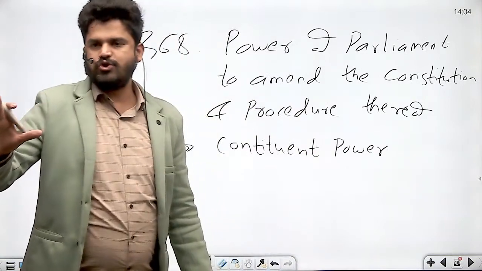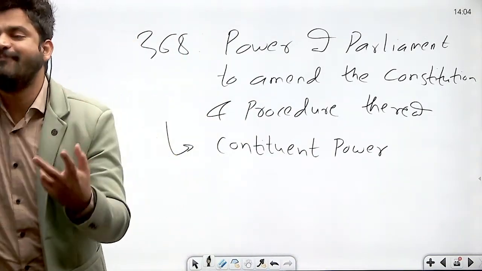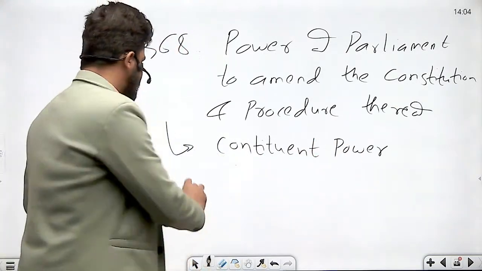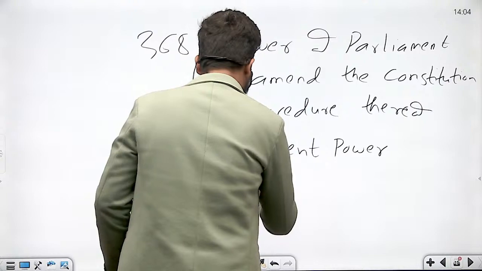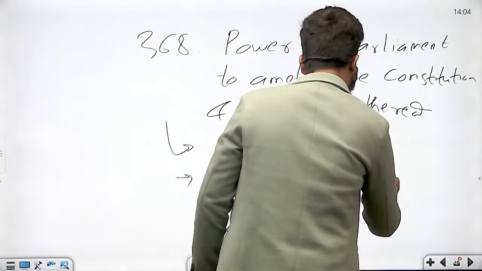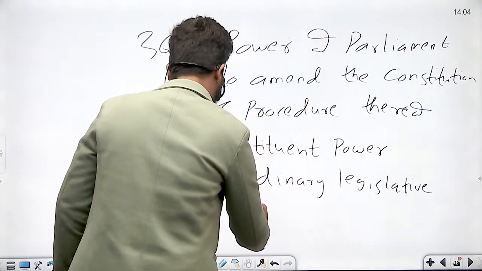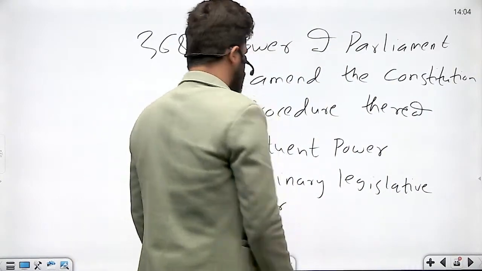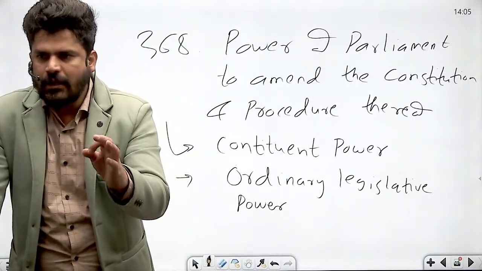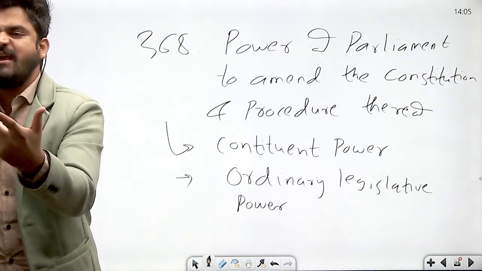Under the Constitution of India, Parliament enjoys two types of legislative powers, law-making powers.